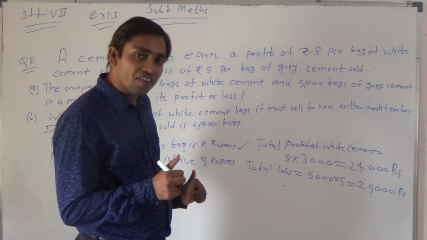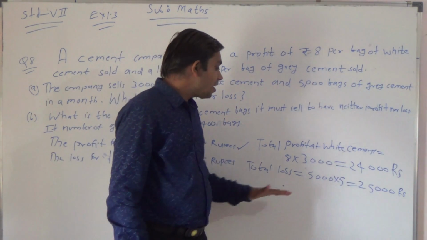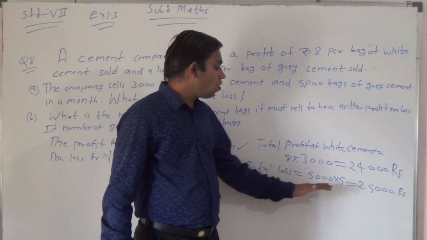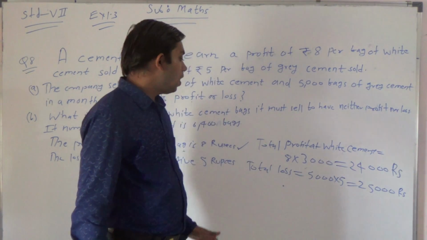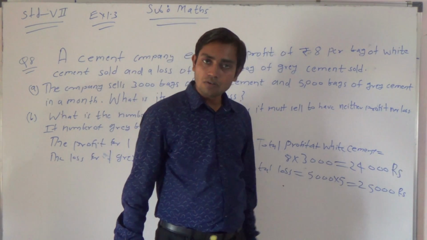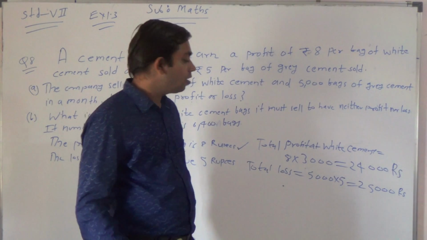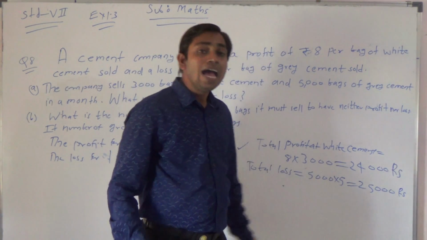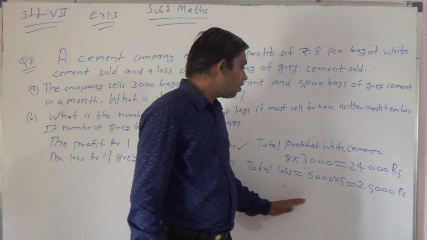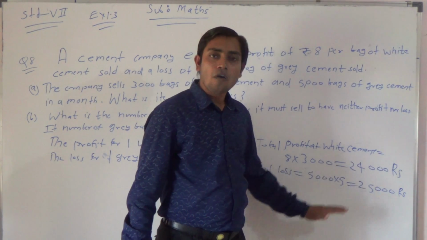Am I right? Is it clear, my dear students? Because here how much did he get as loss? 25,000 is given, and how much did he get as profit? 24,000 is given. So which number is greater? 25,000 is greater, and therefore he is getting more loss than profit.